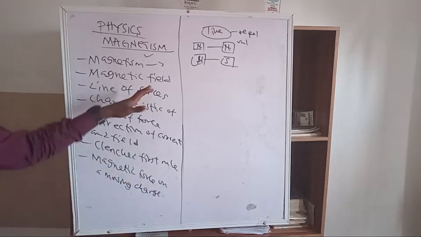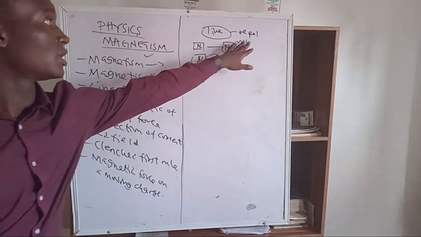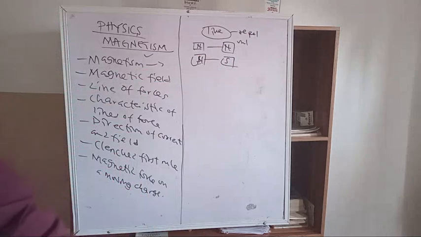That's the concept of like poles repelling and unlike poles attracting. So I've explained magnetism, the laws of magnetism, and then magnetic field, which is defined as a region of space around the magnet where the influence of a magnetic force is felt.